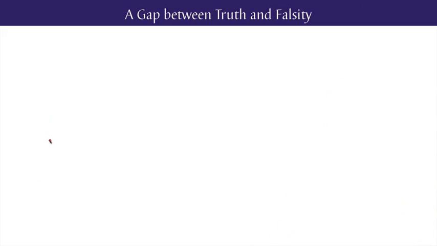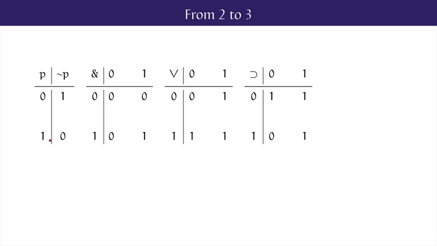It makes sense to think of borderline cases between definite truth and definite falsity as taking this intermediate truth value. So let's see our truth tables and think about how we might expand the picture to include this new truth value. The conservative choice is to take the original Boolean two values as they were before. Now for negation, if p has the value a half, it makes sense to think of not p as having a value a half too, since if p is intermediate between truth and falsity, then not p seems to be just as intermediate between falsity and truth. So we'll give not p the value a half when p has the value half.